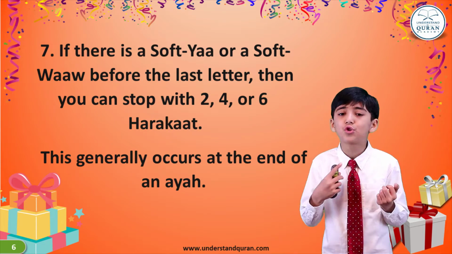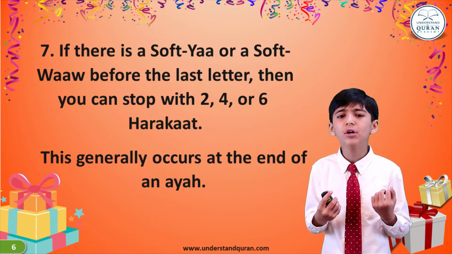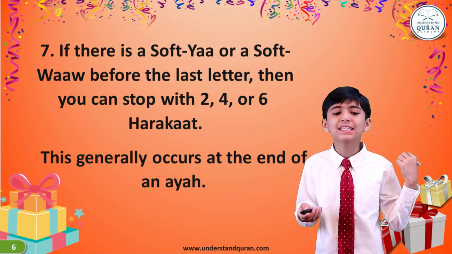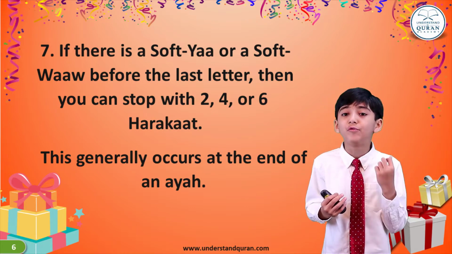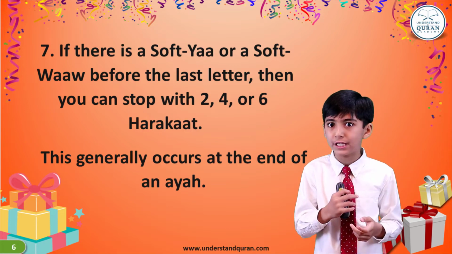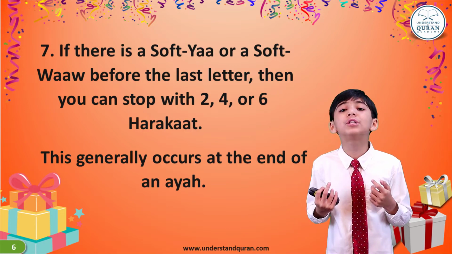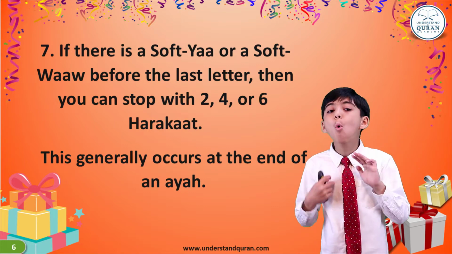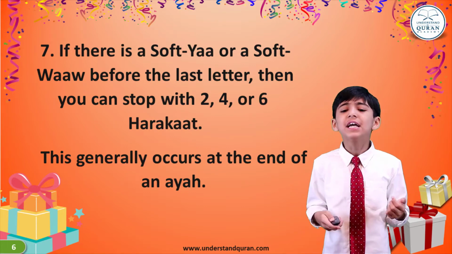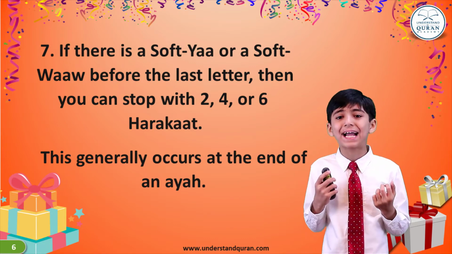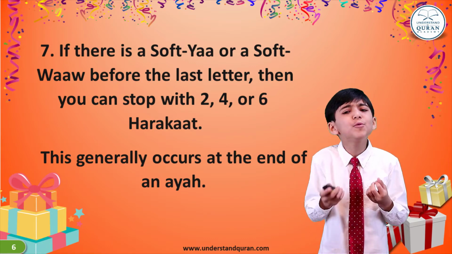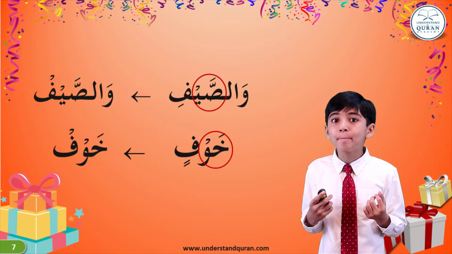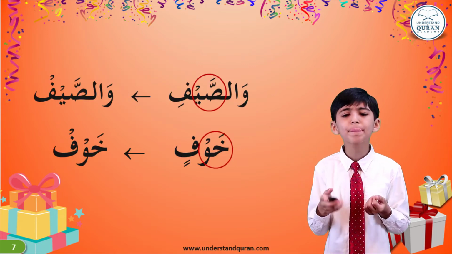Now let's take another rule. If there is a soft ya or a soft waw, we already know these. Remember, we learned these in the beginning of the lesson. So if there are any of these two before the last letter, then you can stop also with either 2, 4, or 6 counts. This generally occurs at the end of the ayah, so you will be stopping mostly. Now let's take some examples related to this rule.